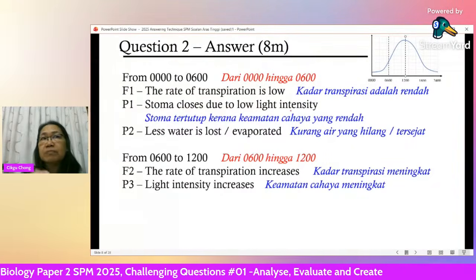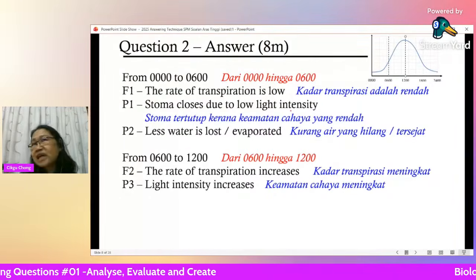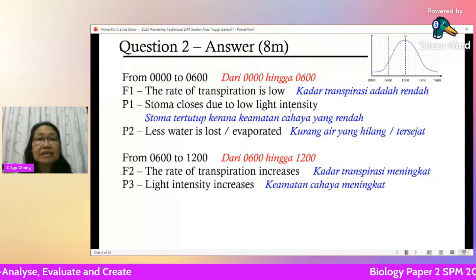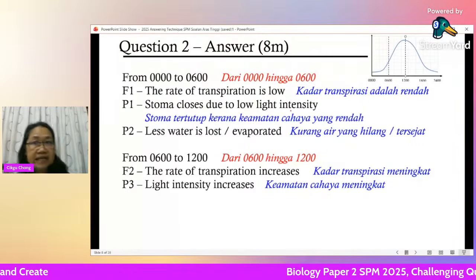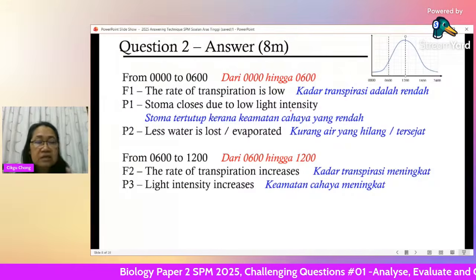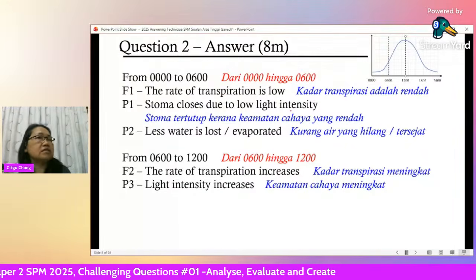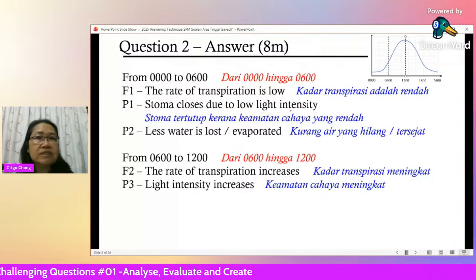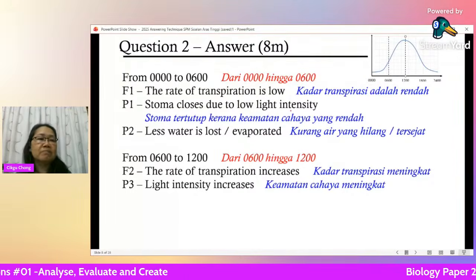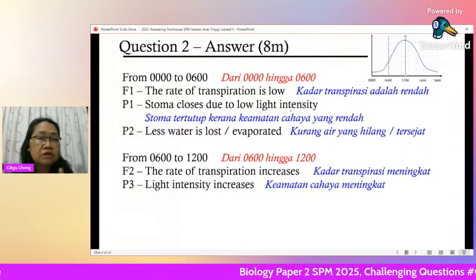You don't say the day becomes brighter and brighter. I cannot guarantee that you get your marks. That is a layman term. People who don't learn science can say that. But if you learn science, you need to talk about a factor. The factor is light intensity. You don't say the day becomes brighter, that is someone who doesn't know science. You can say it's brighter, yes, but talk about light intensity. You need to know the correct terms to say.